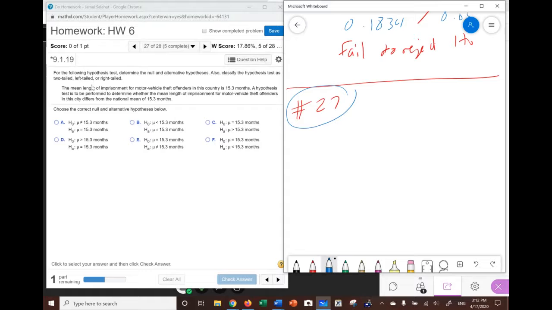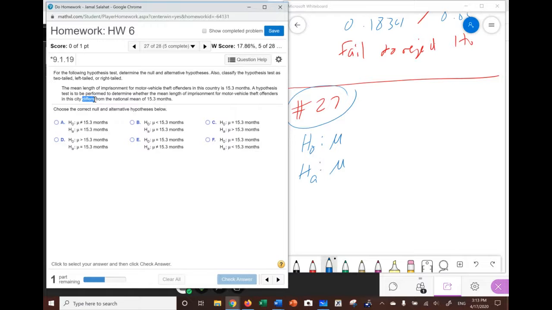Here it says the mean. So both H-naught and HA are talking about the mean, so it's a mu. They tell us the mean is 15.3 months. But a hypothesis test is to be performed to determine whether the mean for imprisonment in this city, so we are testing the claim that this city differs.